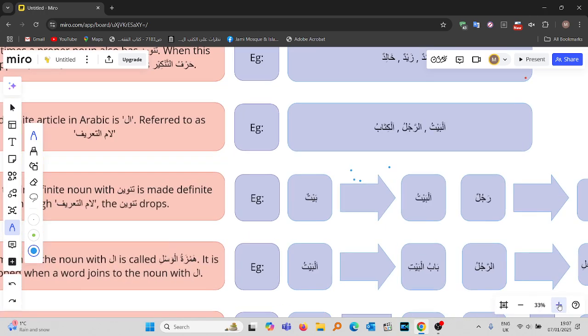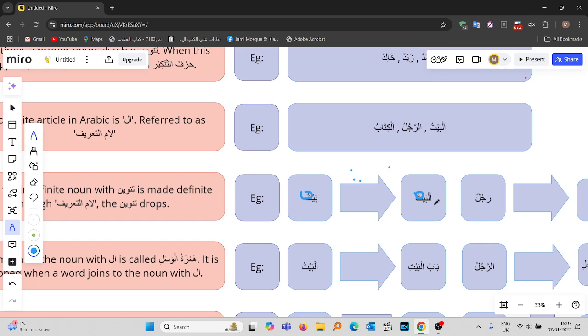So the tanween is dropped. This tanween that was there when it was initially nakira, baytun, that tanween is dropped. Hence we only have a dhamma left. Al baytu. Same with the other i'rabs, right? You have baytan, it will be al bayta, not al baytan. Same with al bayti, right? You have baytin, and then you make it ma'rifa by adding alif lam.